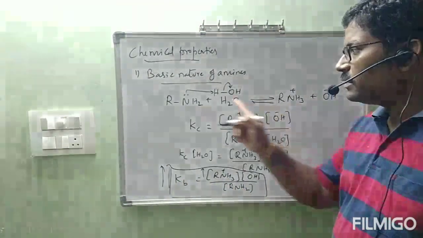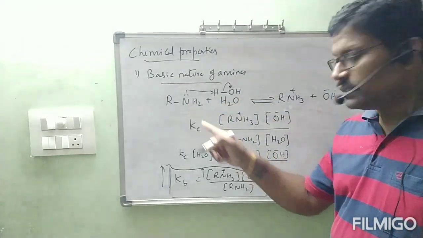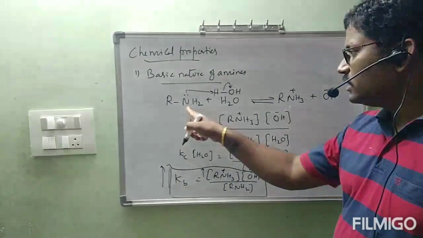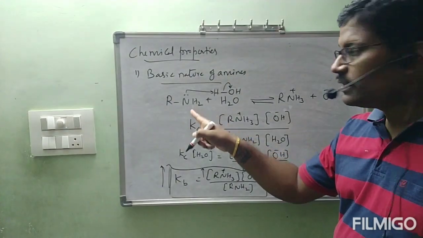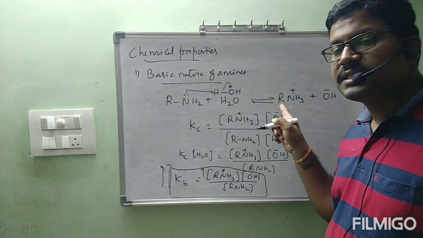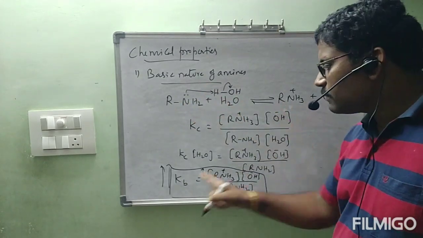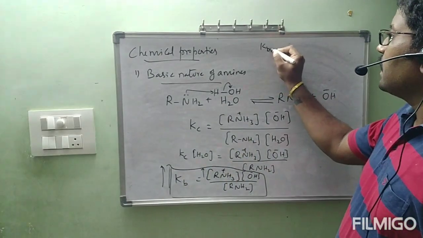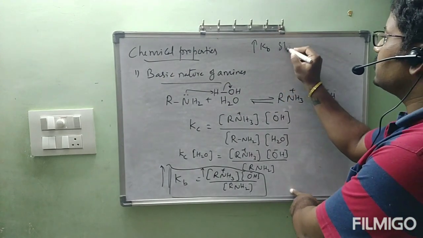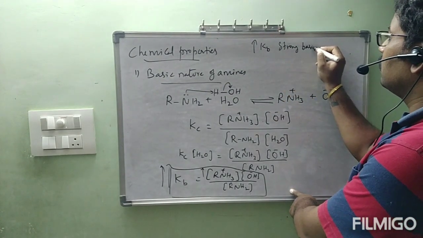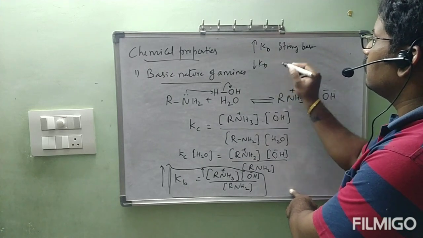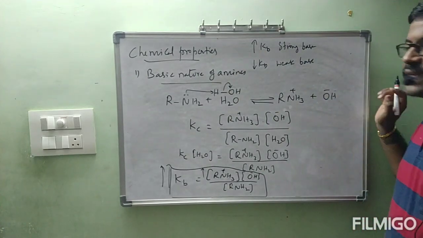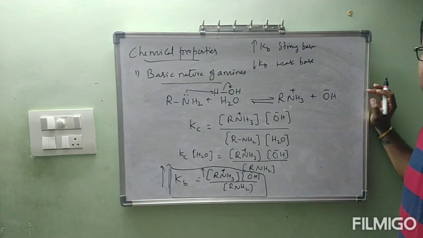I am repeating many times because you have to understand more. For a strong base, RNH3 plus is more, so automatically Kb is also high. When Kb is high, it is a strong base. When Kb is less, it is a weak base.